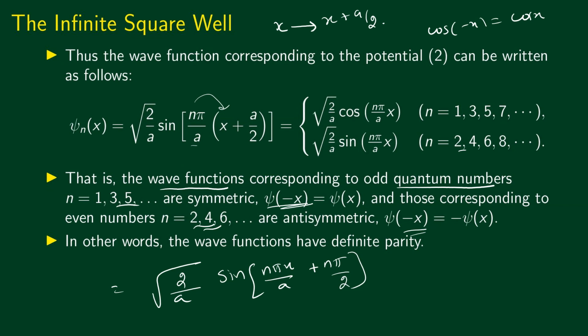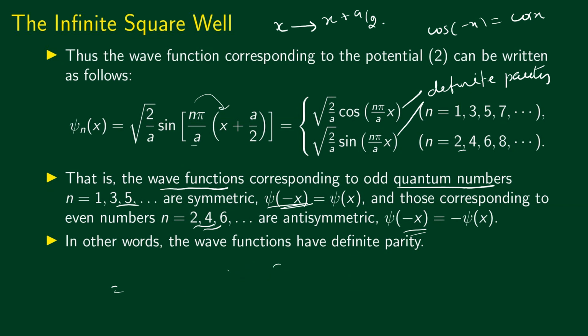So in other words, these two wave functions have definite parity. This is a parity eigenstate with eigenvalue plus 1, and this would be the parity eigenstate with parity eigenvalue equal to minus 1.